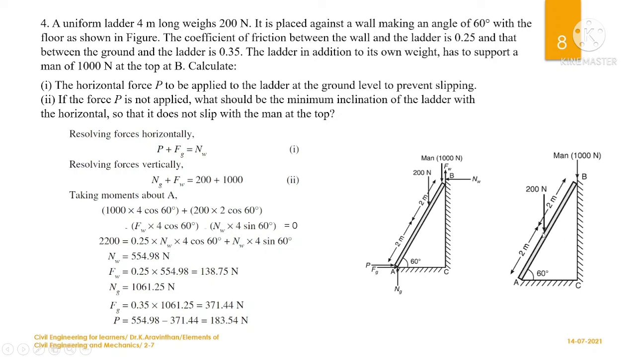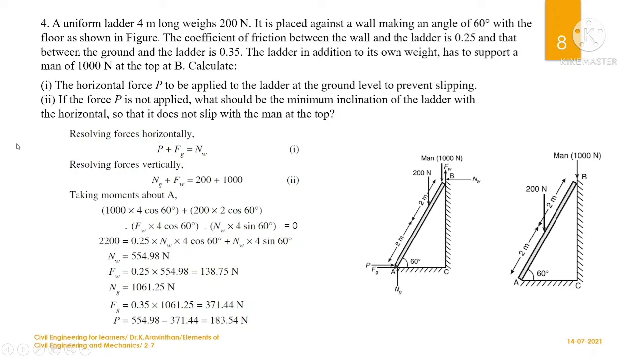We know that the self weight will be acting at half of the distance. So if this is 4 meter, the self weight will be acting at 2 meter distance. And another weight is acting, which is 1000 Newton, created by a man. He might be 100 kg, a fat man, standing on the top of the ladder.